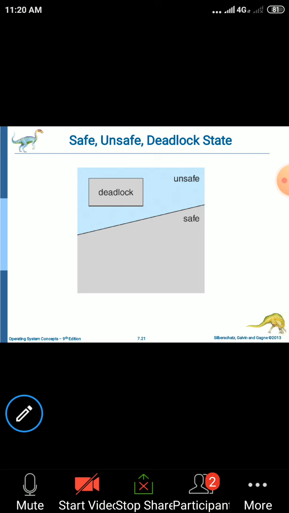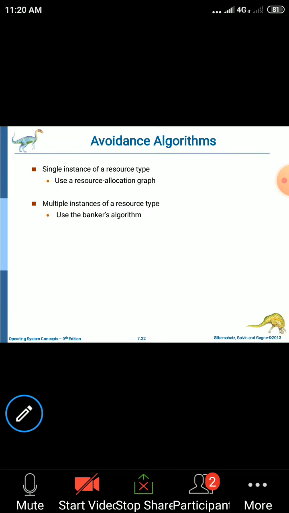So if that sequence is not safe, then we cannot allocate the resources to the requested process, because if you allocate the resources, then what happens? The system will enter into the unsafe state. Once the system enters into the unsafe state, there is a possibility that the deadlock will occur. So whenever we are allocating the resources, we must ensure that the system should not enter into the unsafe state. We need to avoid that situation, so we are concentrating on the deadlock avoidance algorithm.